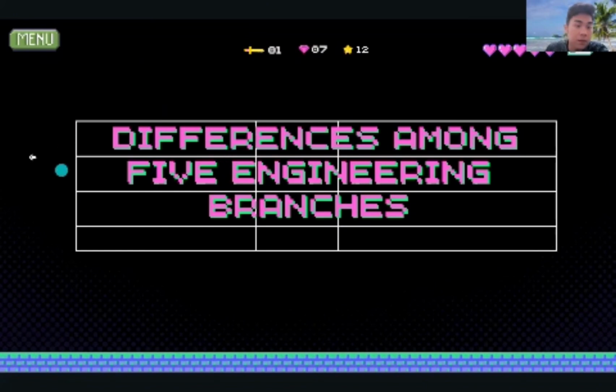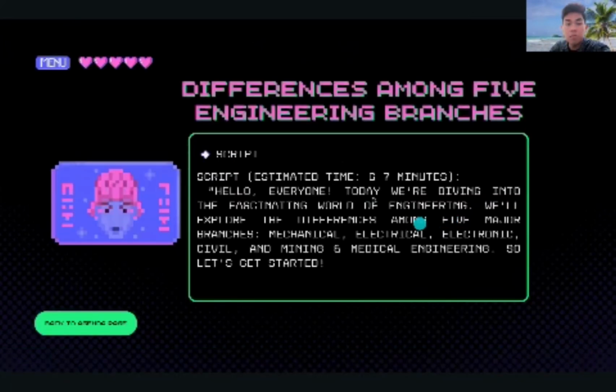Next, the last material is the difference among five engineering branches. Script.